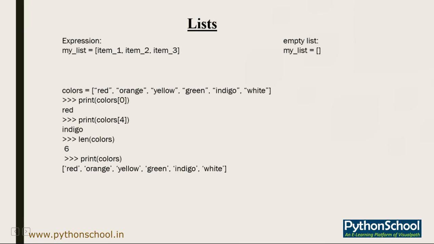Okay, so there are only 6 colors on your list, but if you want to have all the 7 colors of the rainbow in your list, then you can just go ahead and add it into your list. We'll just see how to add it. First, just print colors. Okay, so you'll get red, orange, yellow, green, indigo and white, the simple previous list.